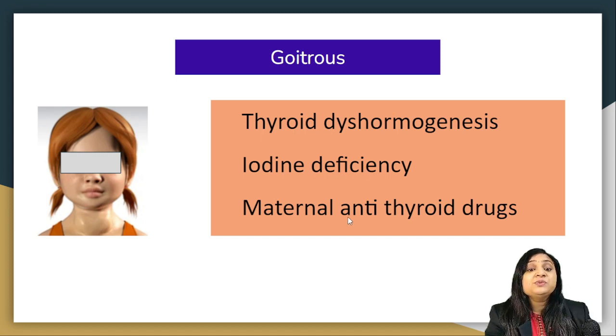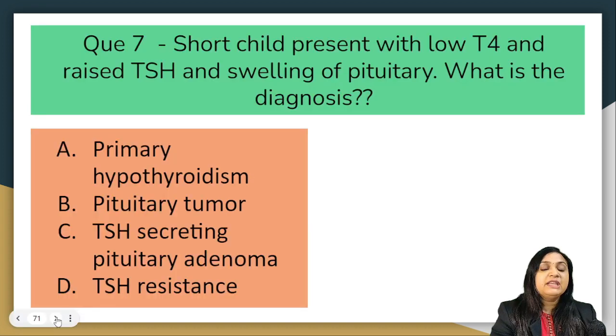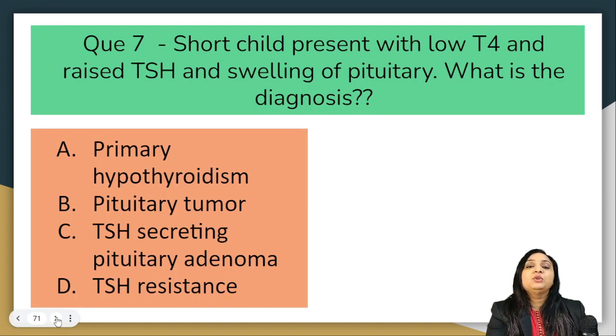Iodine deficiency as well as passage of maternal antithyroid drug to the fetus also can lead to goitrous hypothyroidism. So these three things have to be remembered. The next question: a short child presents with low T4 and raised TSH as well as swelling of the pituitary. What is the diagnosis? Options are primary hypothyroidism, pituitary tumor, TSH secreting pituitary adenoma, or TSH resistance.